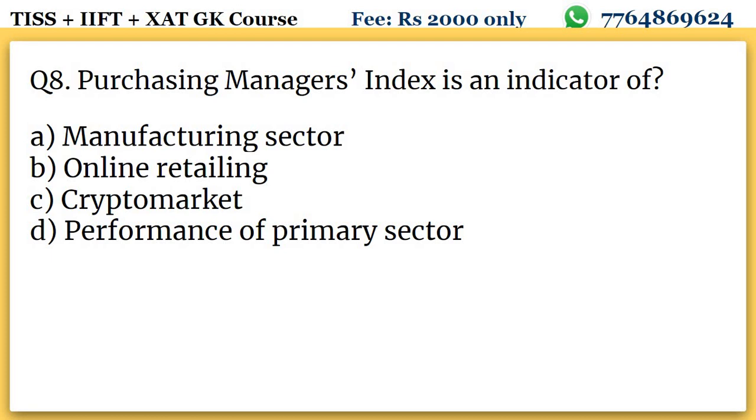Now come to 8th question for today. It says Purchasing Managers Index is an indicator of what? A says manufacturing sector, B says online retailing, C says crypto market, D says performance of primary sector. So the answer for this will be manufacturing sector. This is important because there was a separate news, a big news over it. So you should be knowing Purchasing Managers Index tells about the growth in manufacturing and service sector. Okay, whether there is expansion or contraction.